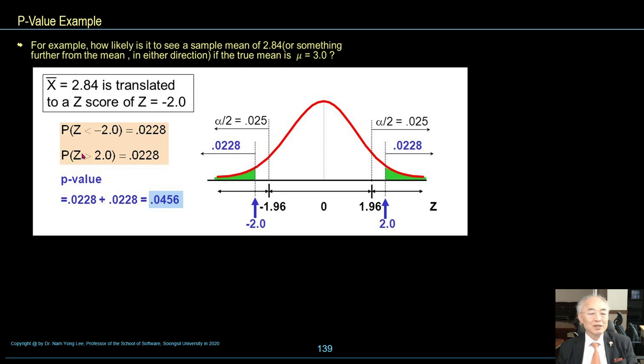The probability of Z greater than 2.0 is here 0.022. So the p-value is 0.022 plus 0.022, which is equal to 0.0456.